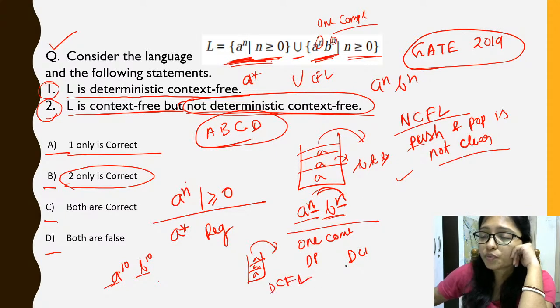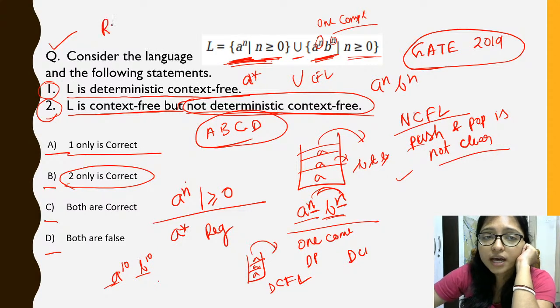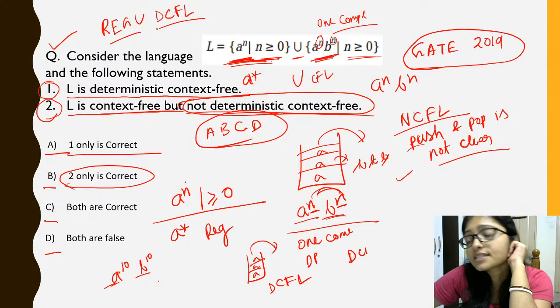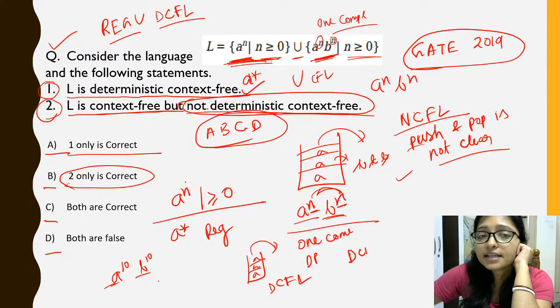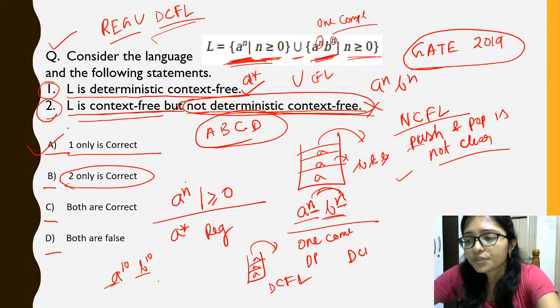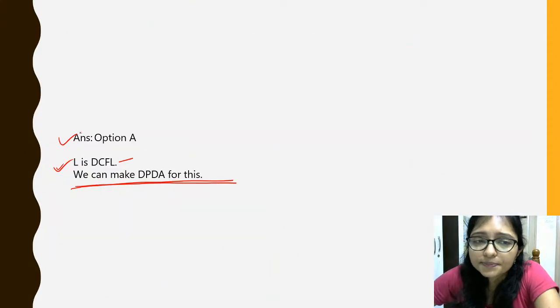There is no issue. If the first language is regular, and after that union with DCFL, then regular union with DCFL is always DCFL. So it is correct. But the second option is telling L is context free but not deterministic context free. No, it is clearly DCFL. That's why it is wrong, and that's why only one is correct. Clear, Kallani? It is clear?